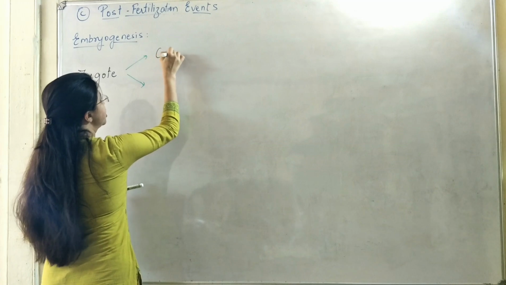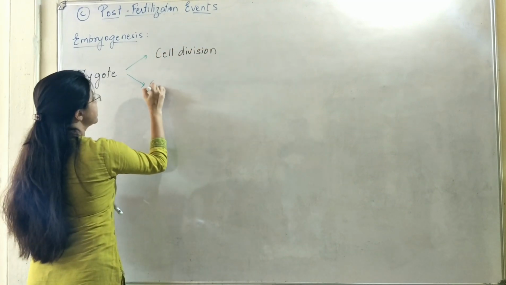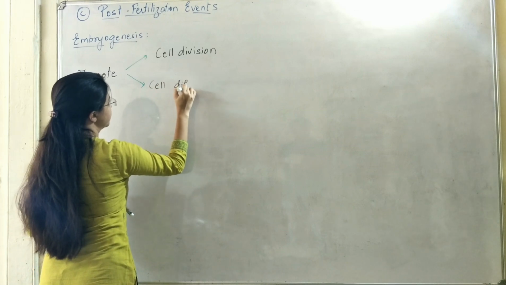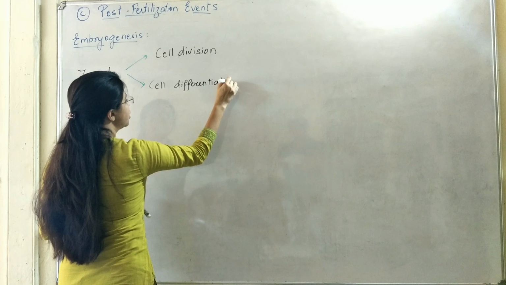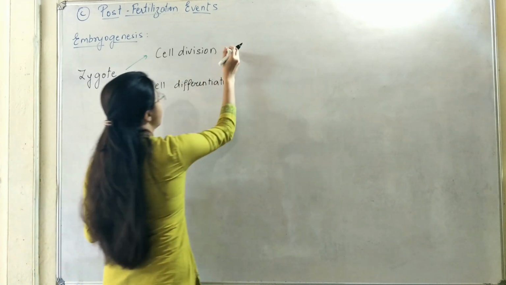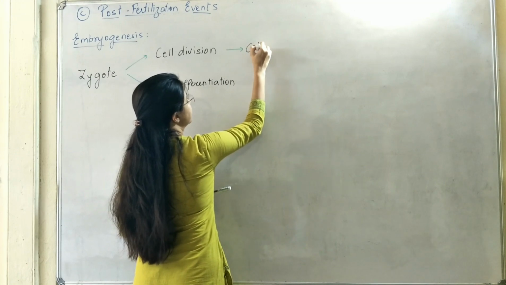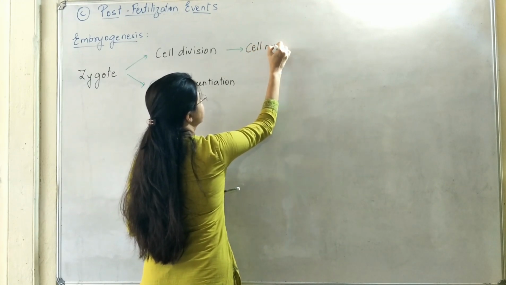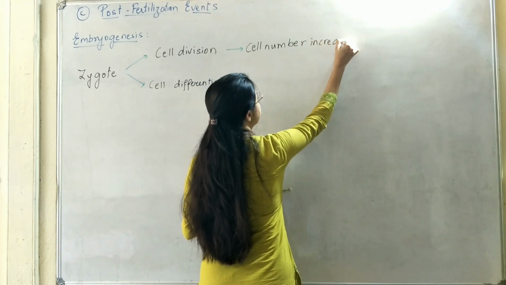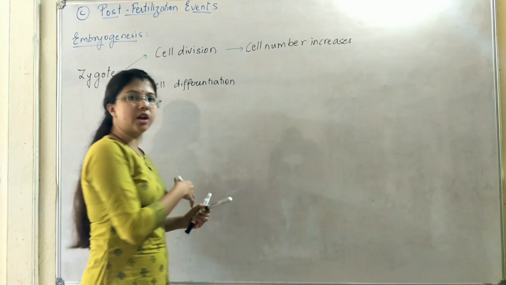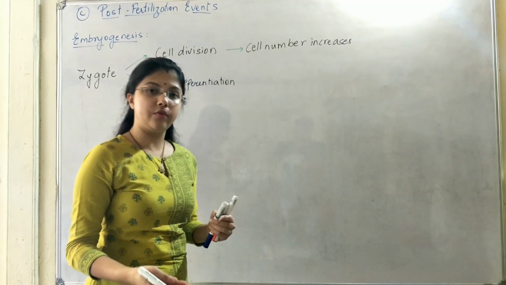One is cell division and the other is cell differentiation. Now, as a result of the cell division process, the number of cells will increase. Yes, cell division, that means what we have studied earlier, either mitosis or meiosis will take place depending upon the life cycle of the organism.